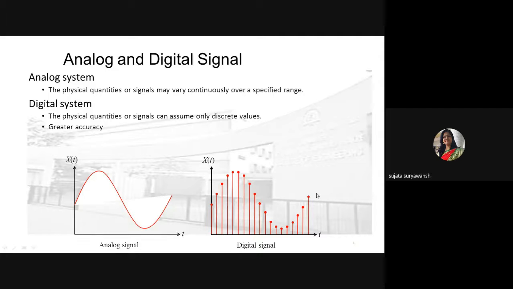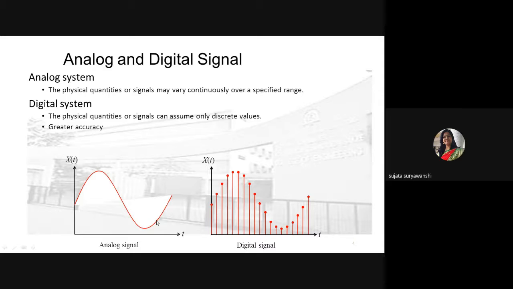As we all know, in networking, suppose you want to send data from one end to the other, and if the distance between the two ends is too large, then in between sender and receiver, noise will get added into the data. If noise is added into the analog signal, it gets added into the amplitude, the magnitude, where the actual information is stored.